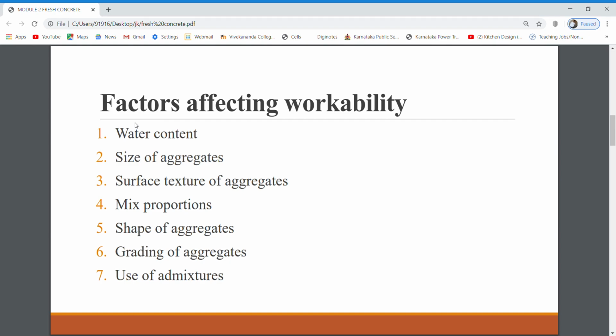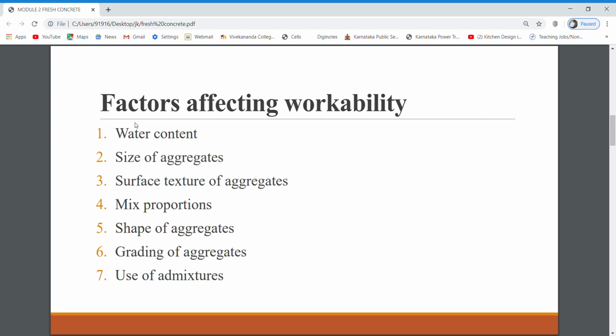Next, we'll go with the size of aggregate. The size is very important here. If you are using a bigger size of aggregate, the wetting surface area is going to decrease. As you go with finer particles, the wetting surface is definitely more, so the water demand will be more. So you have to consider the size of aggregate, and it has to be well graded to avoid the voids also.